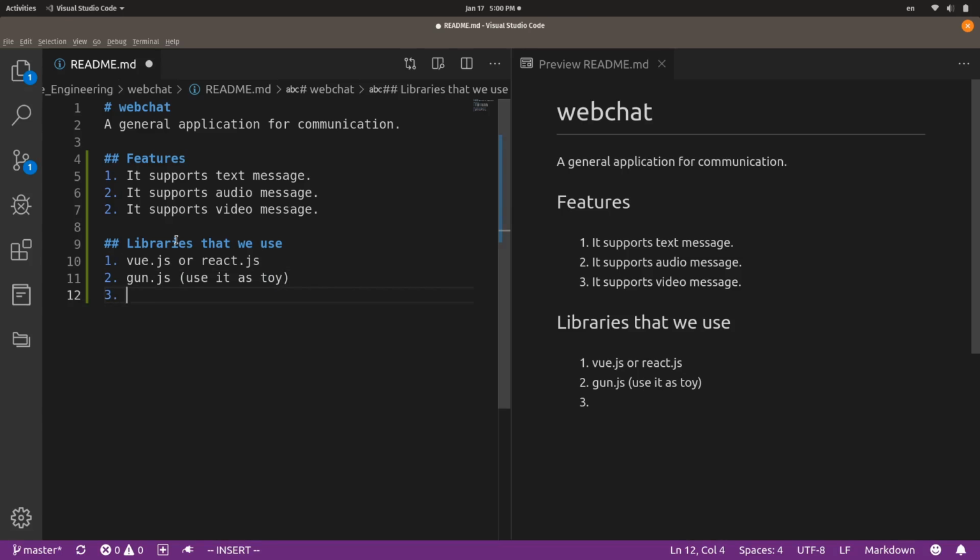The third library is Material Design. This is more like a CSS library or style library. By using it, we can just get straight to the user interface design without worrying too much about those details in CSS. By the way, I was not a front-end developer. I don't know those details in CSS. Okay, that's the libraries that we're gonna use at this level.